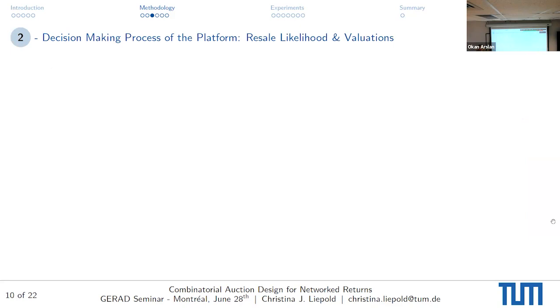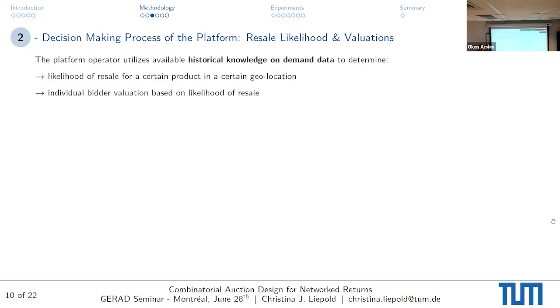All right, the second little circle in our little visualization was the decision-making process of the platform, which basically accounts for determining resale likelihoods and resulting valuations. So the platform operator utilizes available historical knowledge on demand data to determine the likelihood of resale for a certain product in a certain geolocation and the individual bidder valuation based on this likelihood.